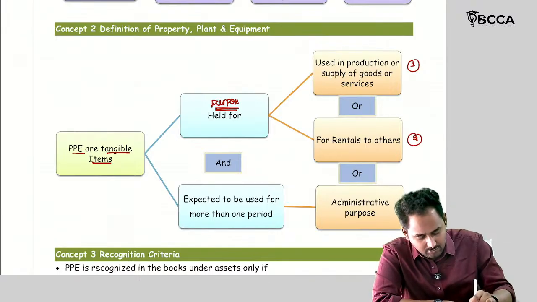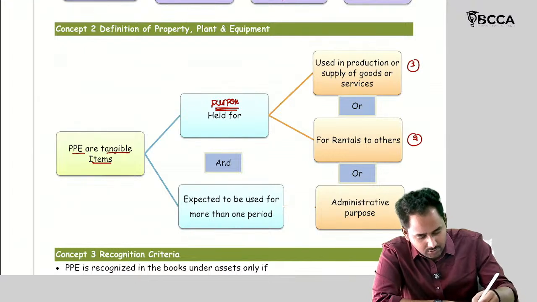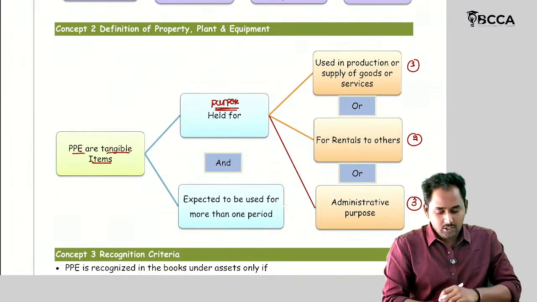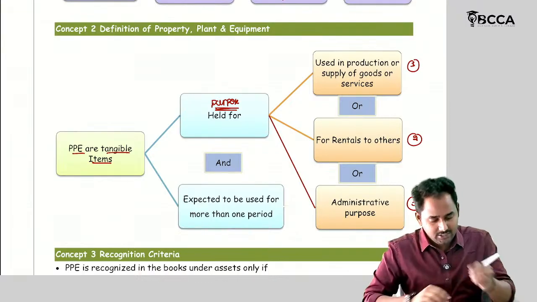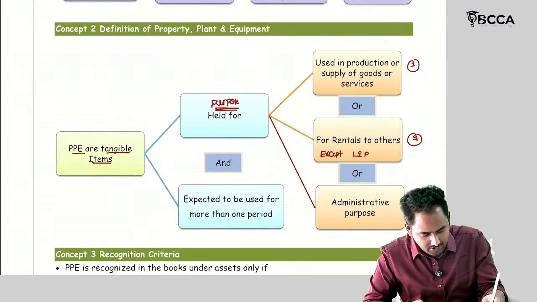One more thing, there is a small change with respect to this element. How many purposes? Three purposes. For rentals to others, there is an exception, except land and building.